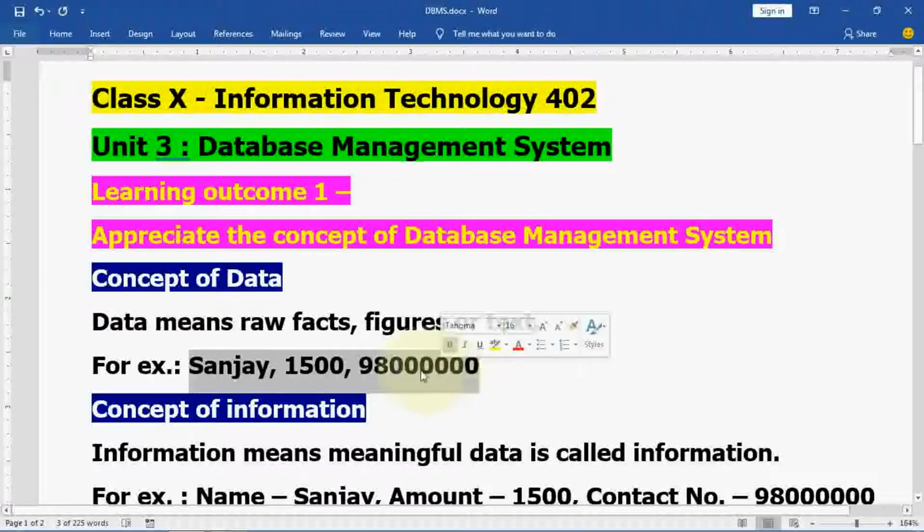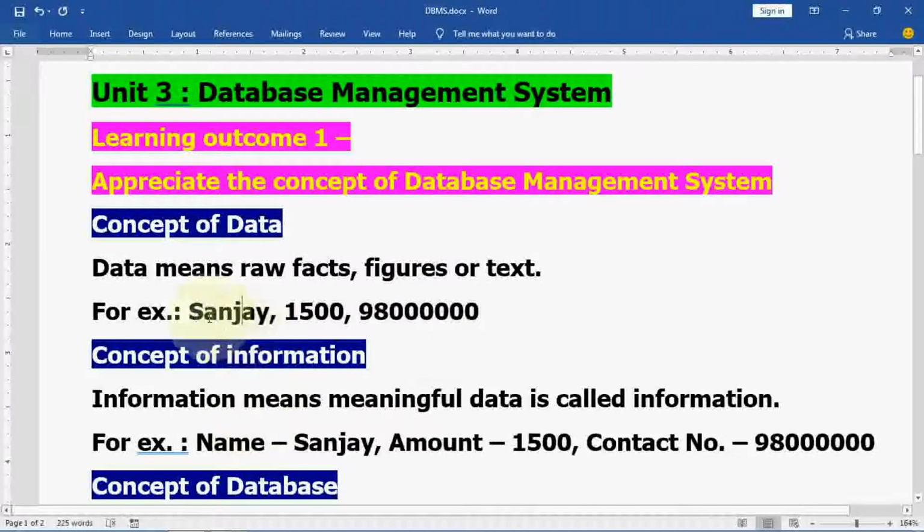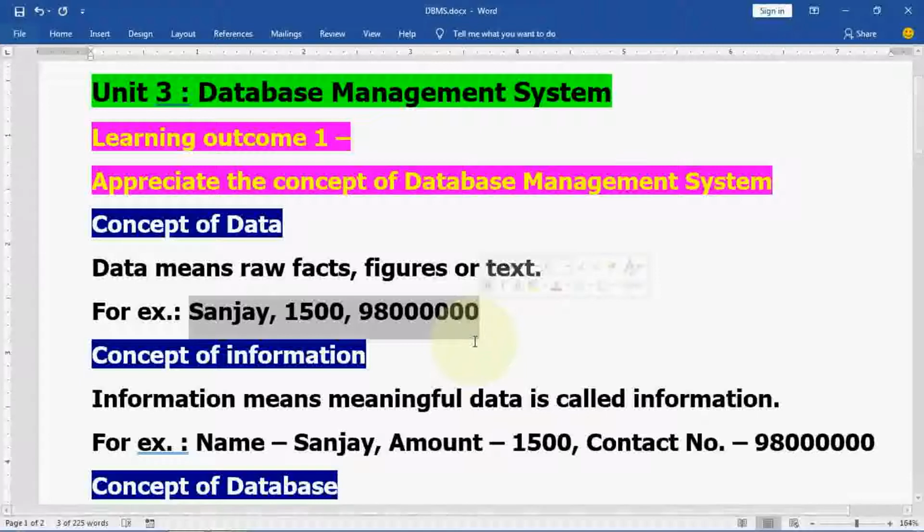Now concept of information. By data alone you cannot understand what it is, or anybody can delete it by thinking that it is useless. Let me consider one more live example. If you write this on your table and somebody comes into the office, what can people understand? Nothing. They will just destroy it. They might interpret that it is written somewhere for some work. That is called data only. We cannot predict anything about this.